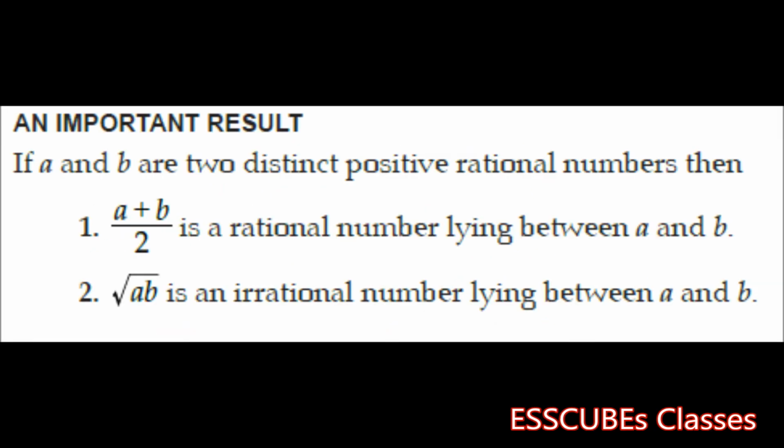There's an important result relating to irrational numbers. If A and B are two distinct positive rational numbers, then (A plus B) by 2 is a rational number lying between A and B. Similarly, root AB is an irrational number lying between A and B.